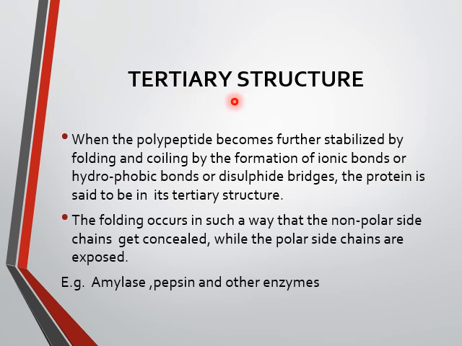Next is your tertiary structure. When the polypeptide becomes further stabilized by folding and coiling, by formation of ionic bonds, hydrophobic bonds, or disulfide bridges, the protein is said to have a tertiary structure. The folding occurs in such a way that the non-polar side chains get concealed, while the polar side chains are exposed. Examples are enzymes like amylase, pepsin, and many other enzymes.